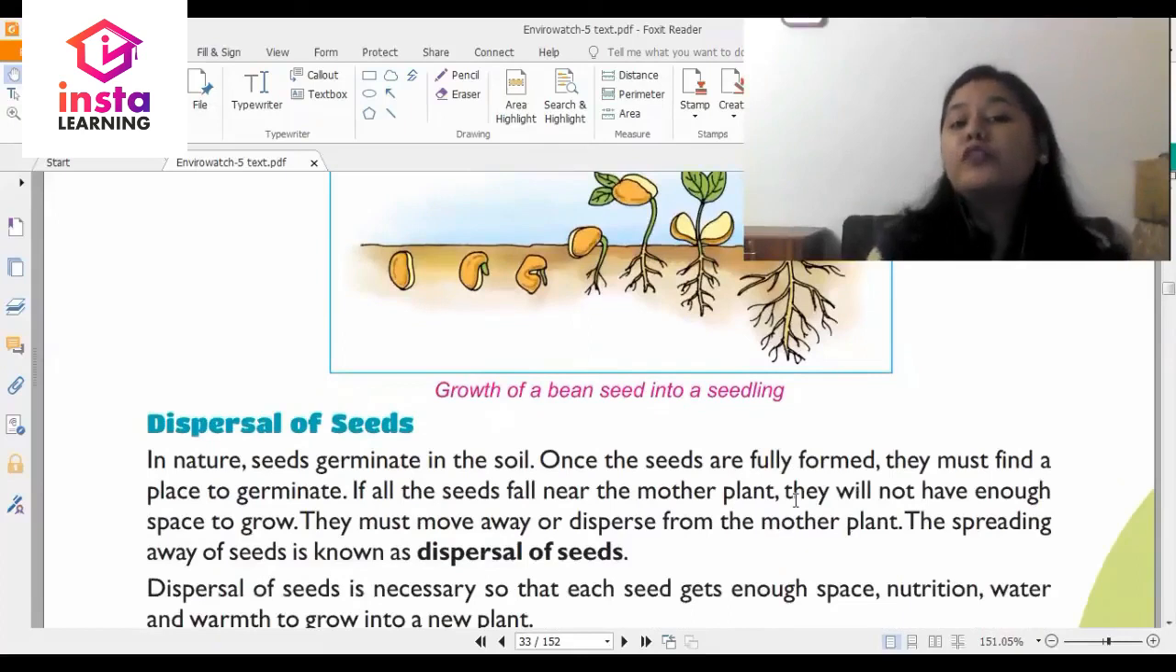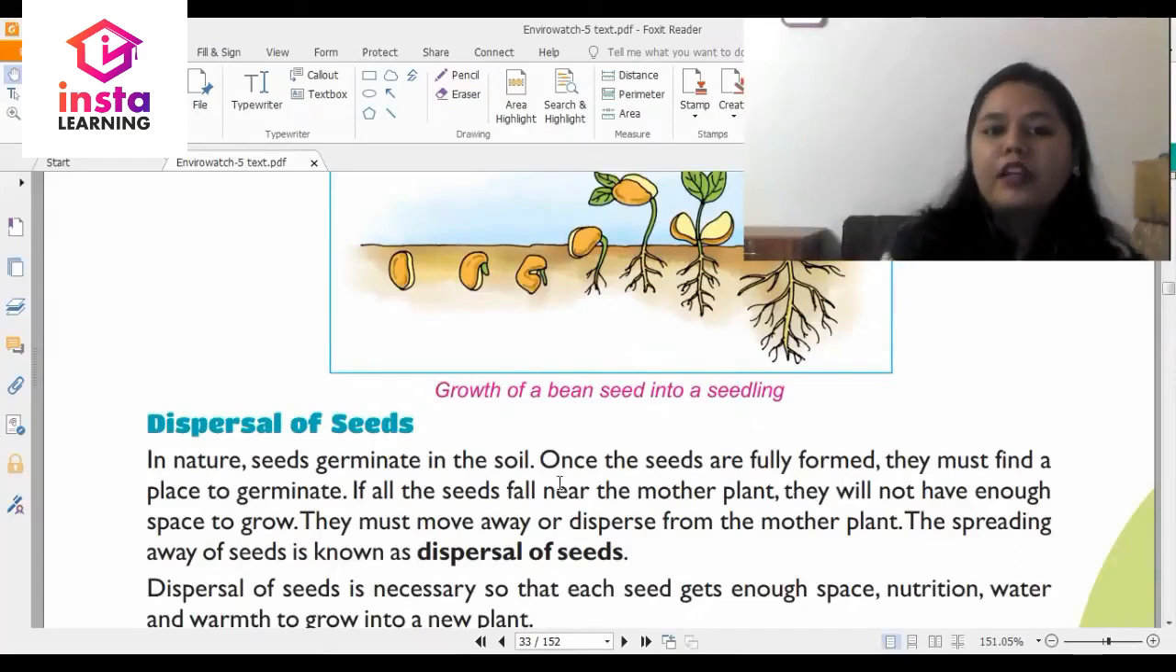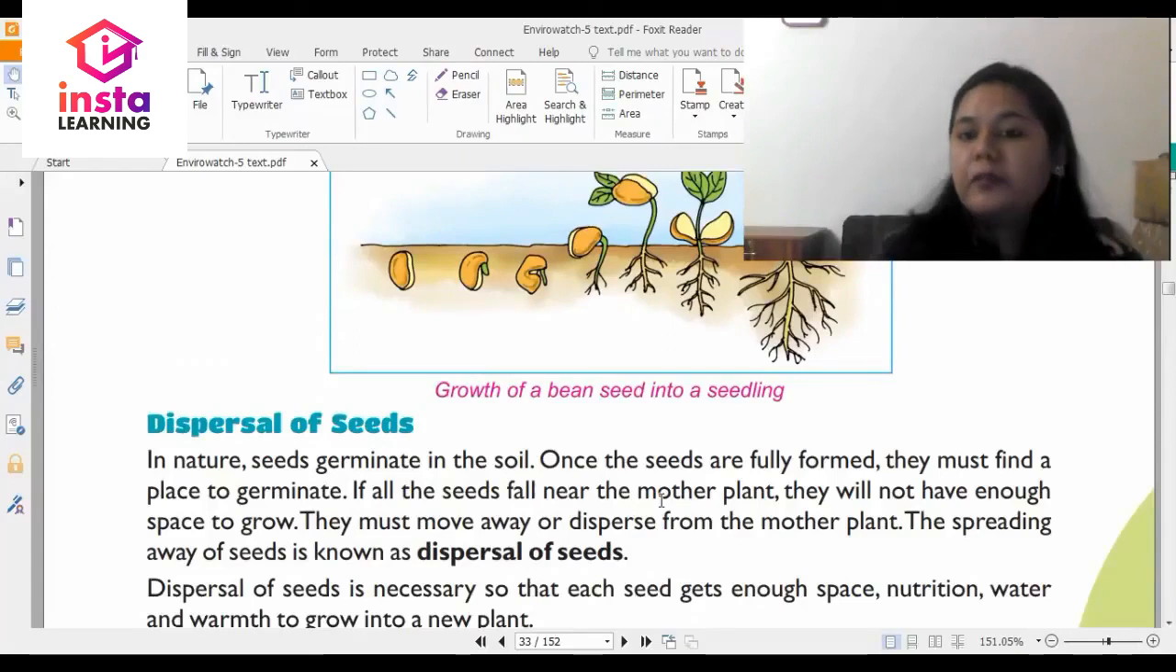Then we talk about dispersal of seeds. That is when seeds are dispersed or spread around. How does that happen? In nature, seeds germinate in the soil. Once the seeds are fully formed, they must find a place to germinate. If all seeds fall near the mother plant, they will not have enough space to grow. So it's like a limited space.